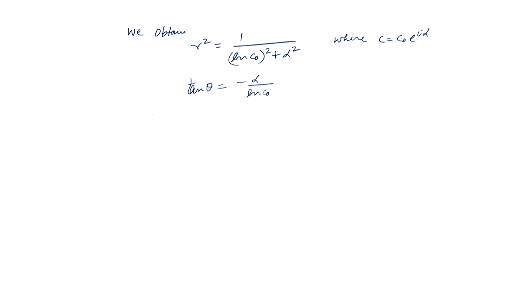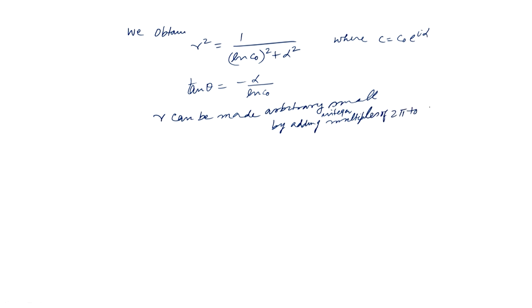Now, what we notice here is that r can be made arbitrarily small by adding integer multiples of 2 pi to alpha. So, we can replace alpha by alpha plus 2 m pi, where m is an integer,